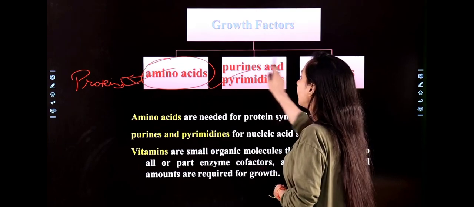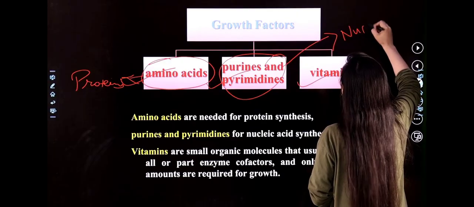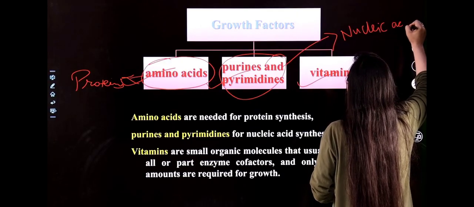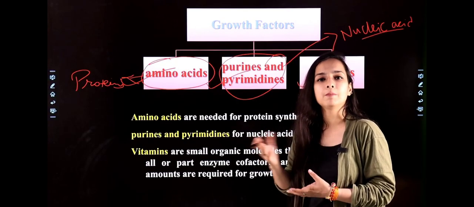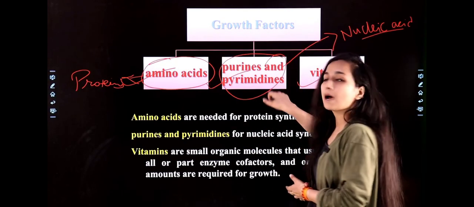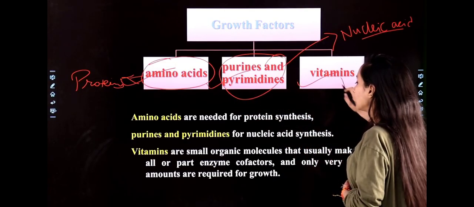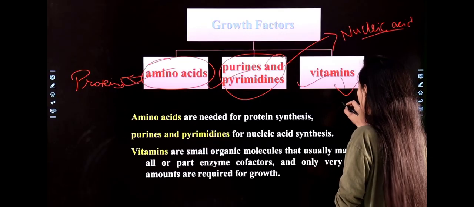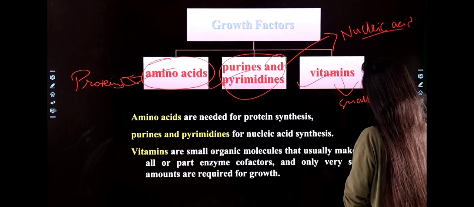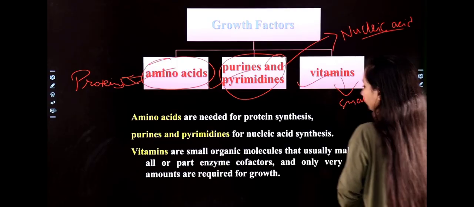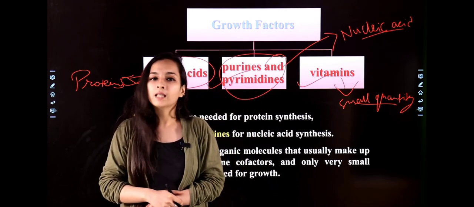Now purines and pyrimidines are required for the formation of nucleic acids that help in the formation of DNA and RNA, you can say genetic material. So purines and pyrimidines help in genetic materials. After that, vitamins. They are used in small quantity and they work with enzymes and act as cofactors with the enzymes.